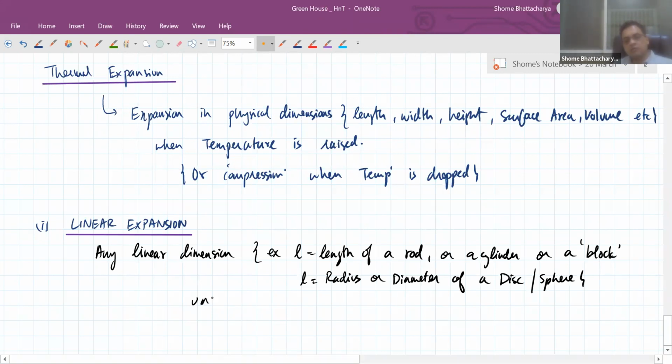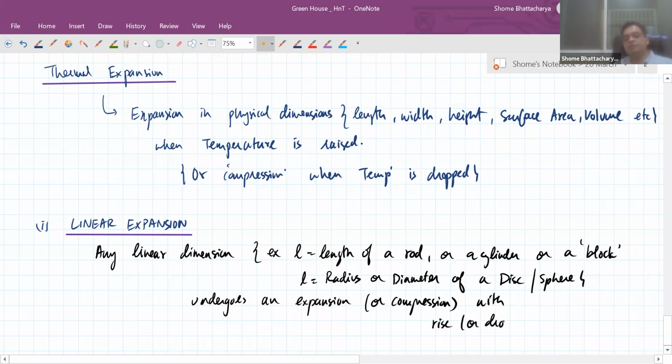So any linear dimension undergoes an expansion or compression with a rise or drop in temperature, according to a formula.